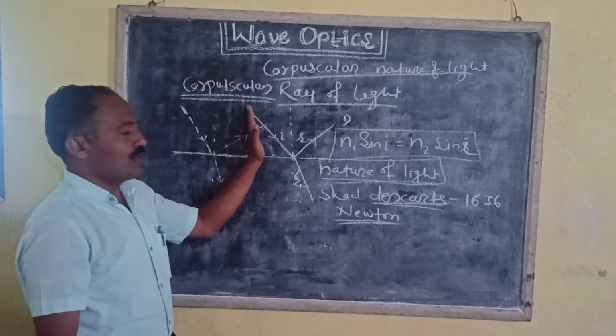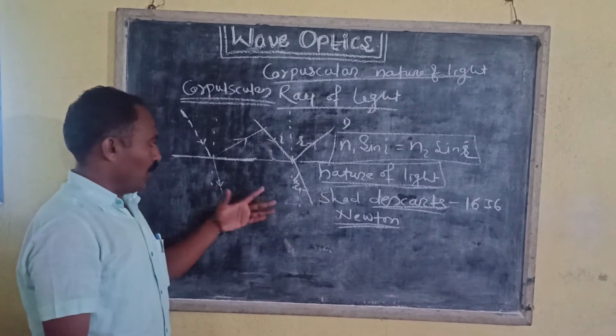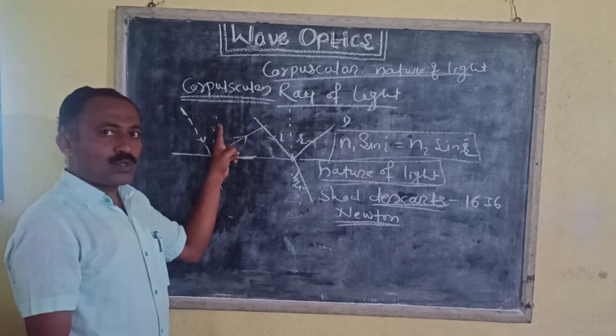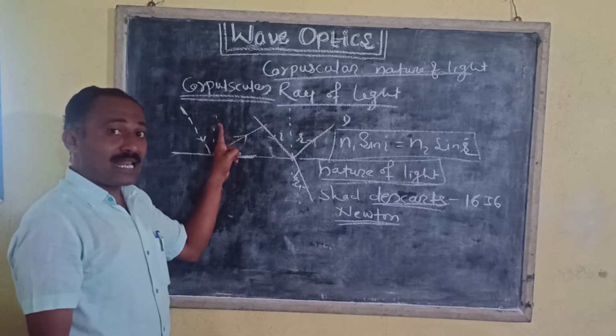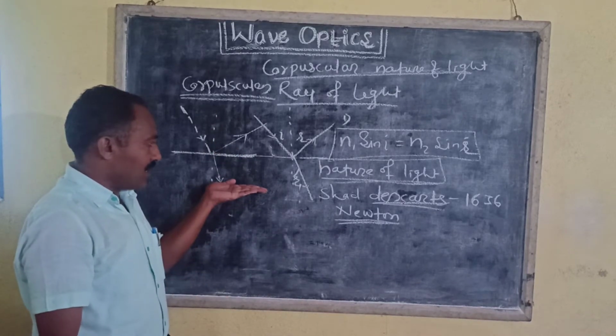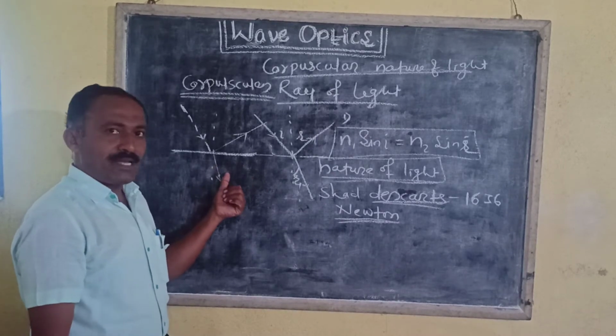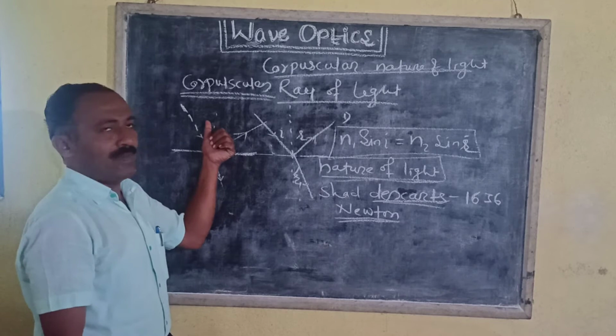According to Newton, the attractive force of the denser medium is larger than that of the rarer medium, so the particles accelerate with more speed in the denser medium, so that the velocity of light in the denser medium is larger than that in the rarer medium.